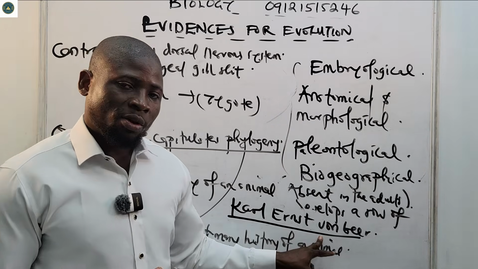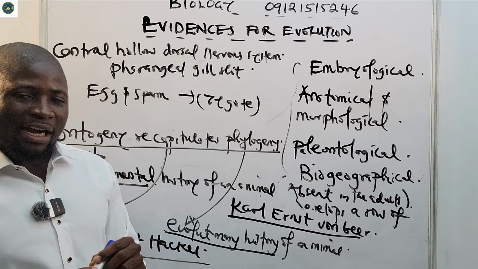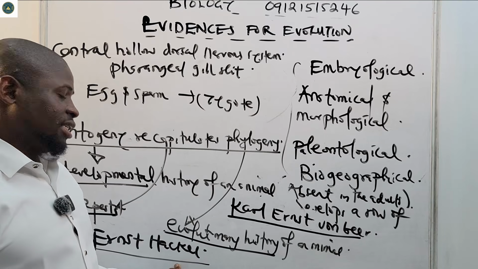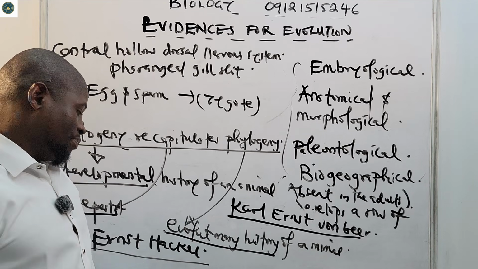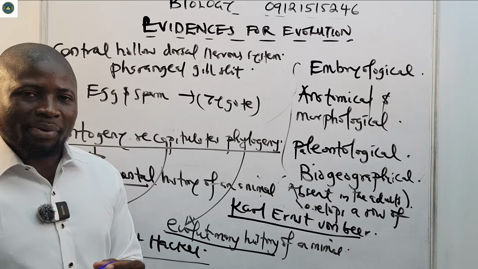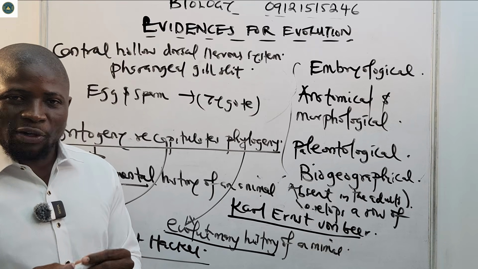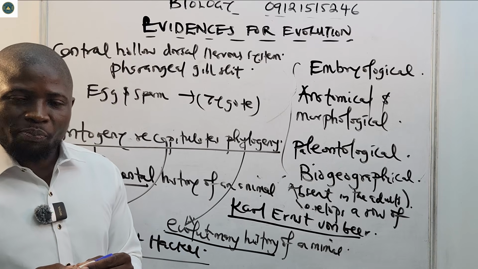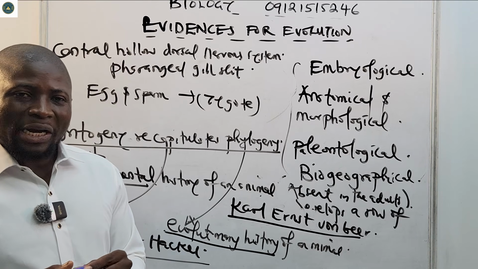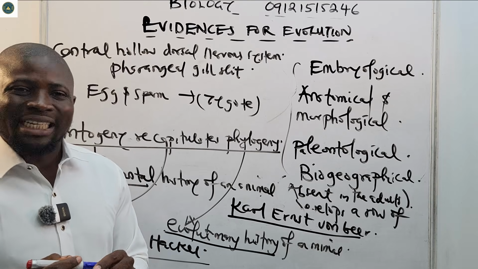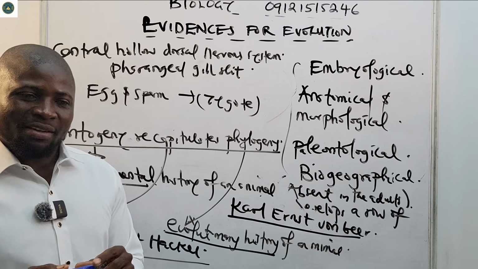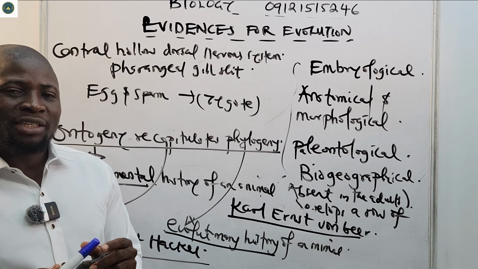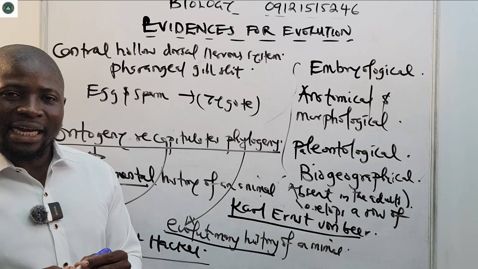Karl Ernst von Baer is widely regarded as the father of modern embryology. He disproved all the things written or said by Ernst Haeckel, and he gave the basic principle of embryonic development. Karl Ernst von Baer gave the basic principle of embryonic development. He observed that embryos never pass through the adult stages of other animals. Very specifically, he observed that embryos do not pass through the adult stages of other animals.